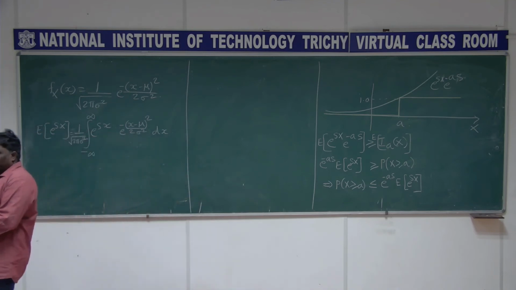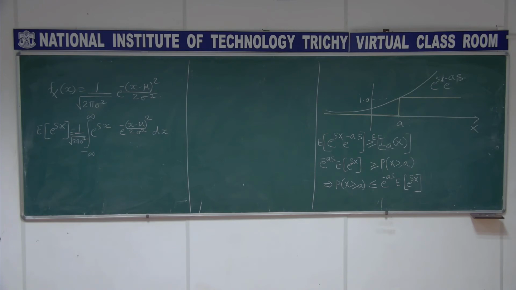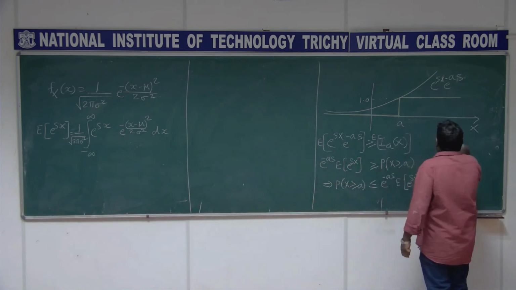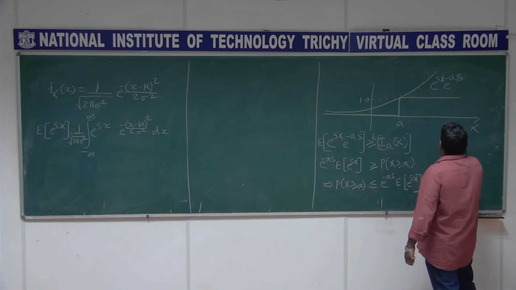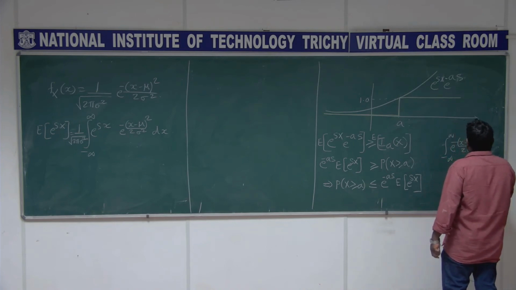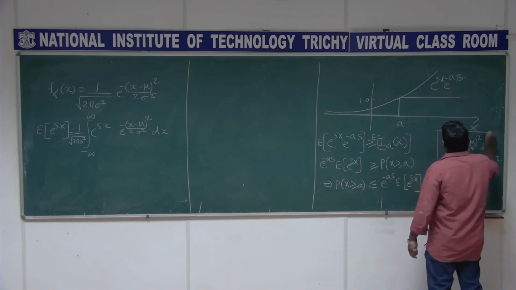So now we are going to use the same trick as what we did in the Rayleigh and Rician distributions, because we know that the area under the curve of the Gaussian density function is going to be 1. Any density function is going to be 1, but we know the expression for the Gaussian. So if I have the integral from minus infinity to plus infinity of e power minus (x minus mu) the whole square by 2 sigma square dx, that is going to be root of 2 pi sigma square. This property I am going to use for solving this.